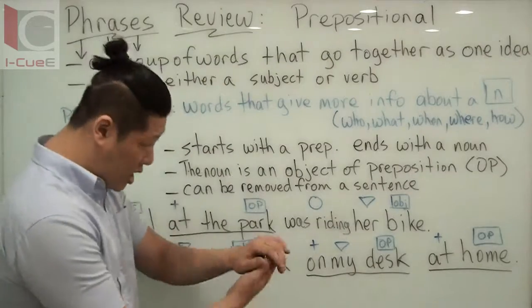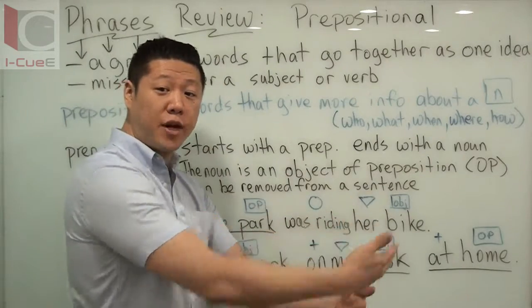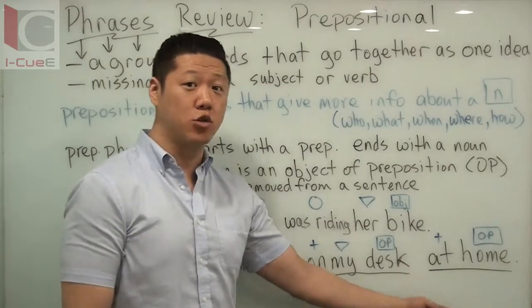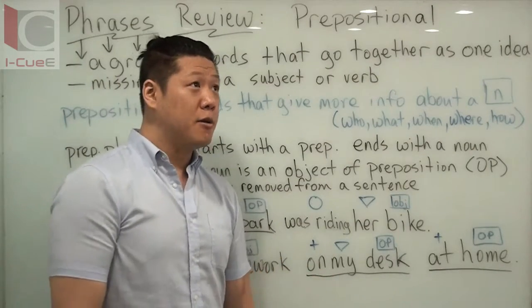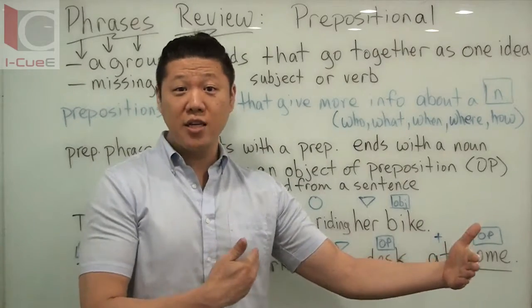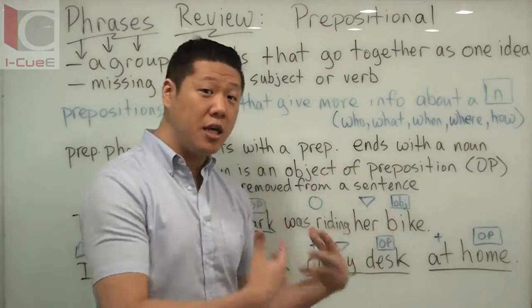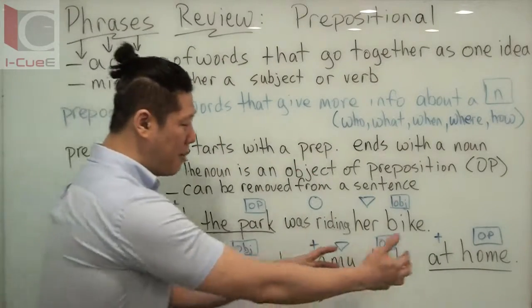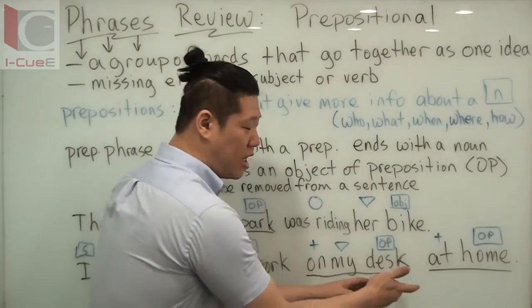And you can keep adding more prepositional phrases to your sentence. I left my homework on my desk at home in the drawer under my notebook. Right? And you have all these prepositional phrases, and they're each telling me about my homework. This does not have to connect exactly with this.